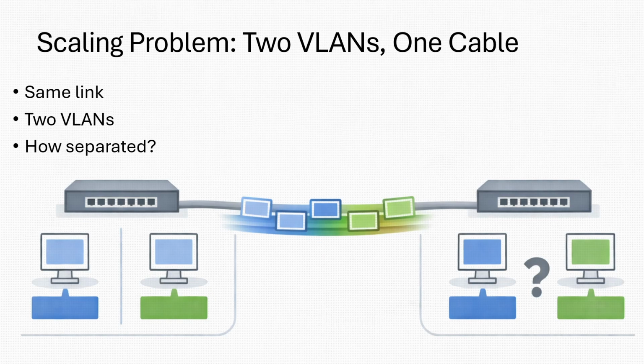Now scale it. Switch A has VLAN 10 and VLAN 20, and switch B has VLAN 10 and also VLAN 20. You connect them with one cable. Now the design question hits hard. If VLAN 10 traffic and VLAN 20 traffic both cross the same link, how does switch B know which VLAN each frame belongs to? Because remember, the Ethernet frame doesn't naturally contain VLAN identity. So if nothing changes, VLAN meaning disappears the moment traffic leaves switch A. And if VLAN meaning disappears, the separation disappears. That's the problem trunking solves.